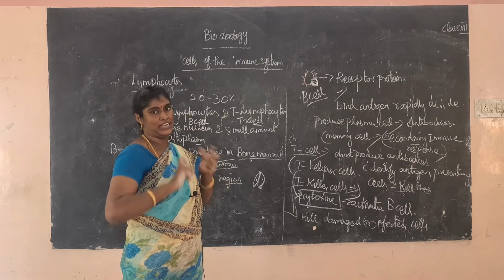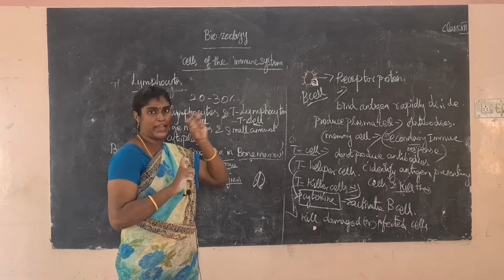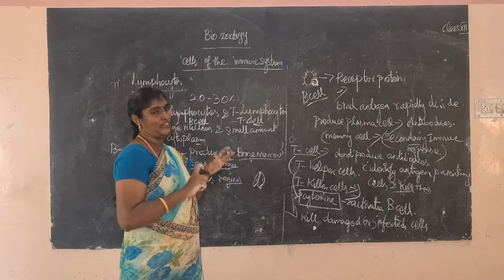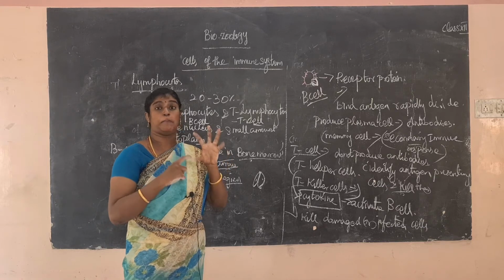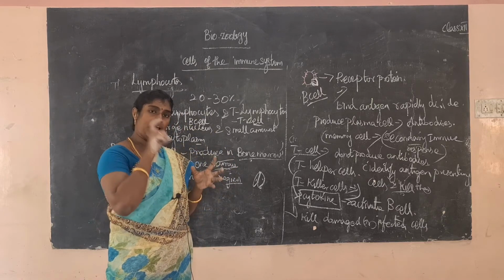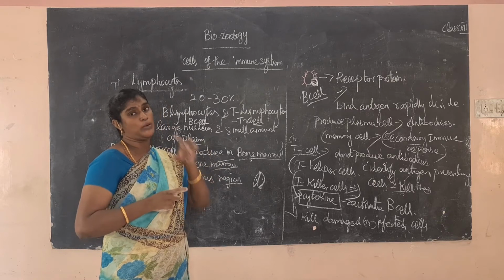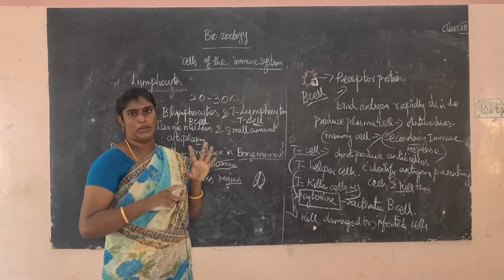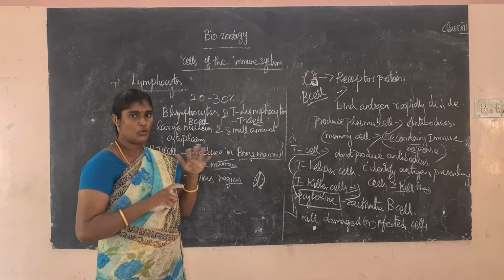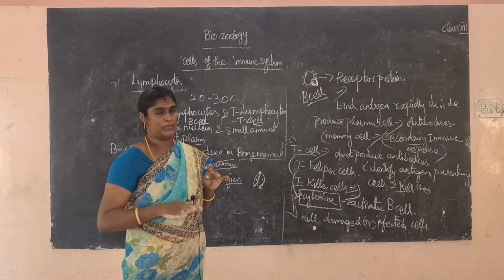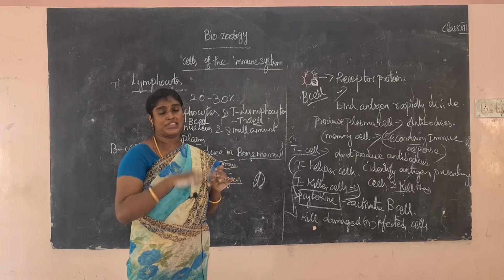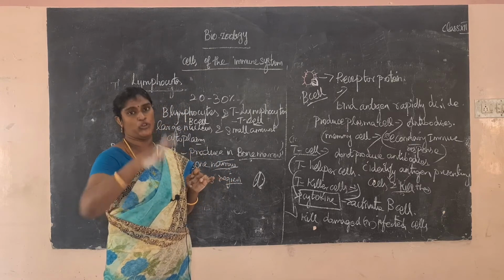Antigen ஓட bind பண்ண, அது கூட அப்படி பொருத்தணும். Okay, that is called bind பண்றது. So bind பண்ணி activate rapidly அப்படினா divide ஆகி to produce a plasma cell produce பண்ணும். அந்த plasma cell produce antibody neutralize the microbes. Okay, some cells do not produce antibodies, they are called as memory cell அப்படினு சொல்வாங்க. The memory cells are only involved in the secondary immune response.